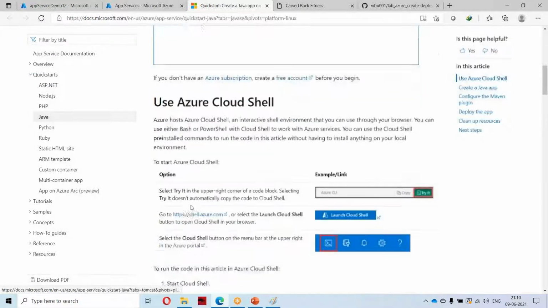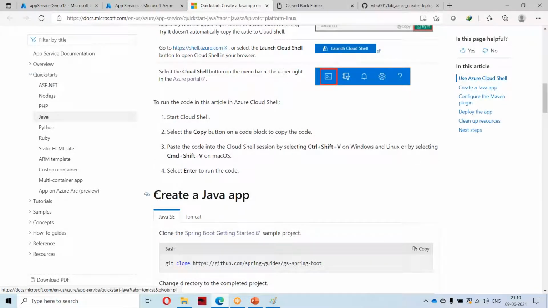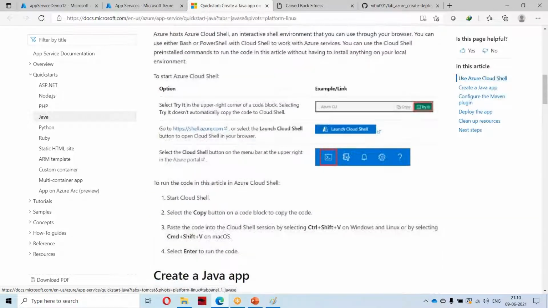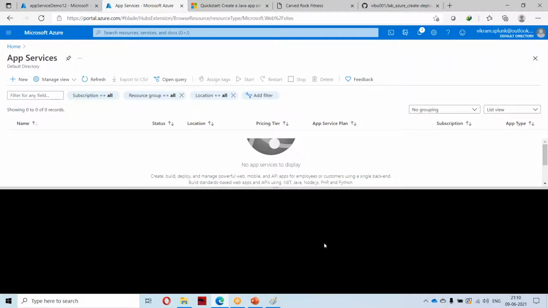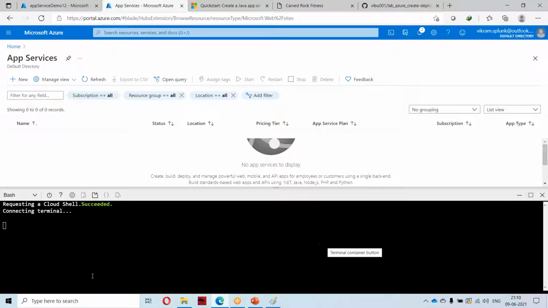Okay, these are the steps we will follow. Basically, first you have to create a Java app. Before that, I have to take you to one service. Here you will have something like a Cloud Shell. This will enable the command line provision to Azure.